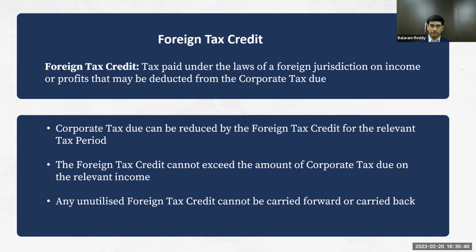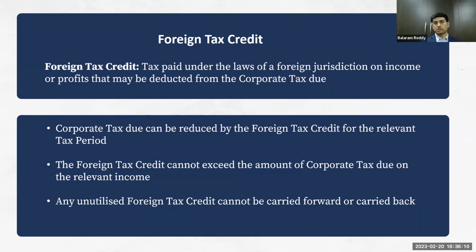But since it is a branch of a UAE company, as we discussed, it will be included as part of your UAE company business also in the UAE. So you are paying tax there as well as tax here on the branch operations. For this purpose, whatever tax you have paid outside the UAE on the branch will be available to adjust against the tax payable in the UAE. After adjustment, only the net amount will be paid. Whatever amount you are eligible to adjust is called foreign tax credit.